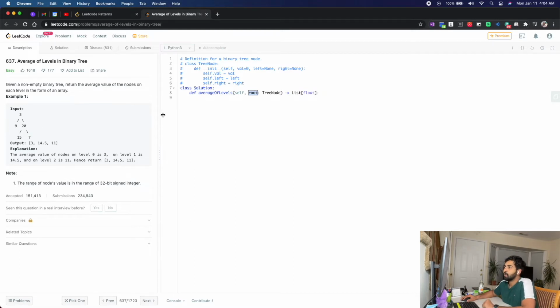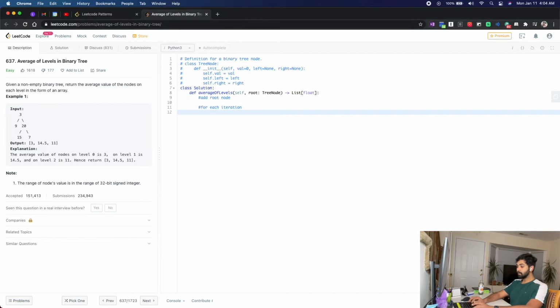So in every iteration, what I'll do is initially add the root node. For each iteration, I take all the elements from the list. Okay, so this is what I'll do. Currently in the initial situation, only the root node is there in the list, right? So I'll do that for the root node. But after that, for every subsequent iteration, I'll have a start index and an end index, where the end index would apparently be the end of the list at that point of time. So for every iteration, I'll have a start index and end index.